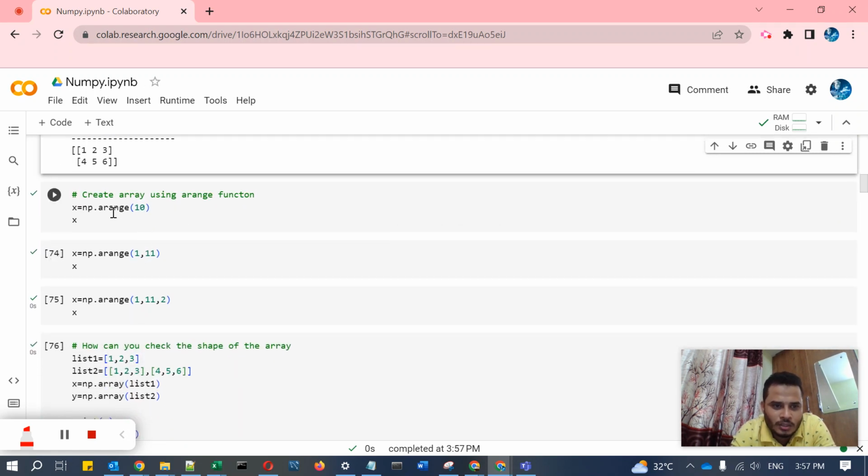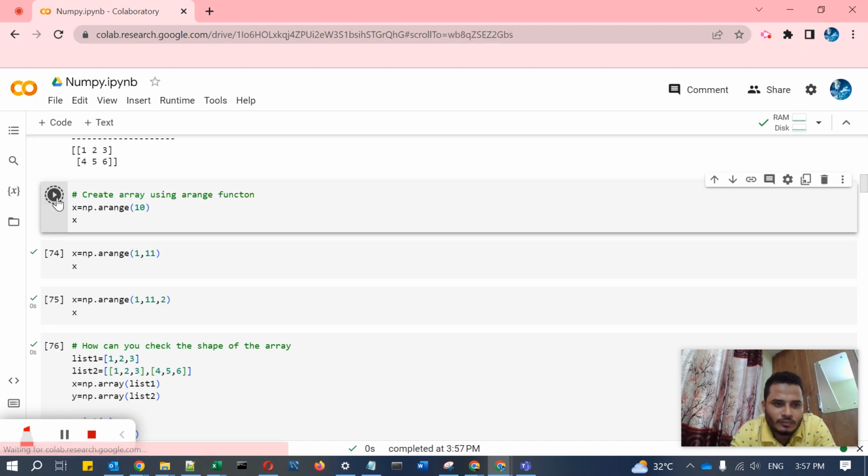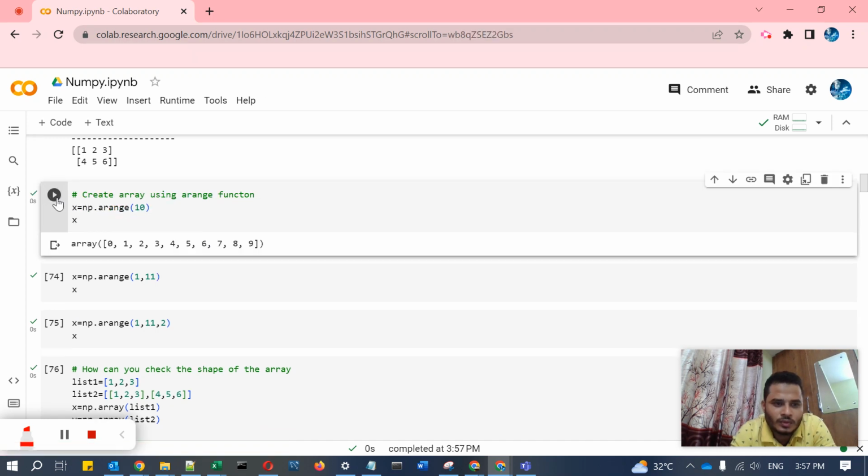Next, create an array using the arange function. There is an arange function in NumPy. How can you create an array using it? You write np.arange and pass a number.